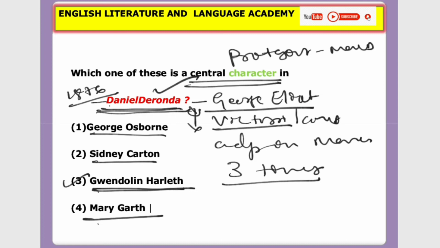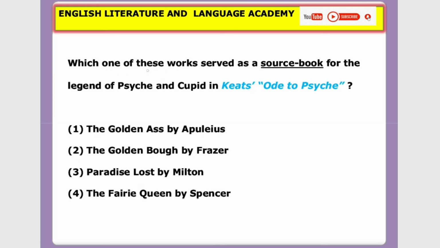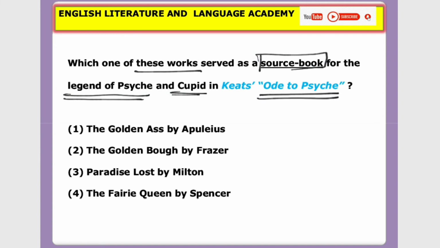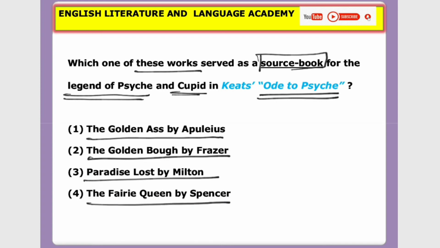With this, let's move on to the next question: which one of these works served as source book or motivational book for the legend of Psyche and Cupid in the poem of Keats' Ode to Psyche? So let's see the options. Option 1, The Golden Ass by Apuleius. Option 2, The Golden Bug by Fraser. Option 3, Paradise Lost by Milton. Option 4, The Faerie Queene by Spenser.